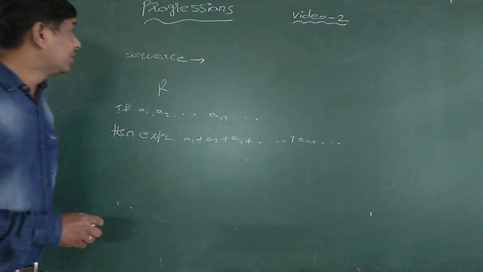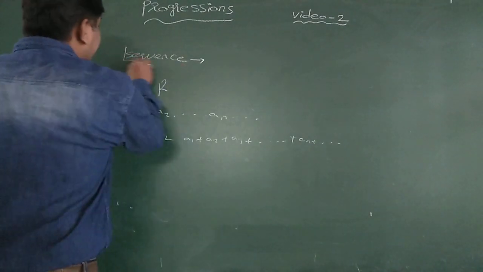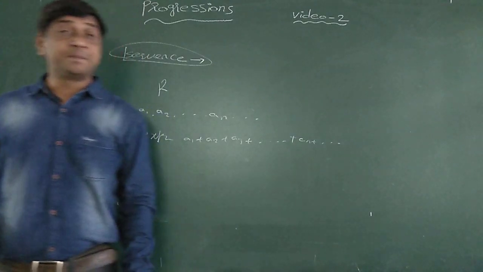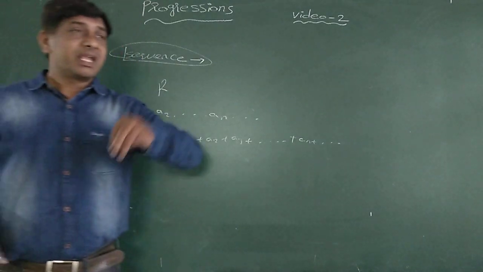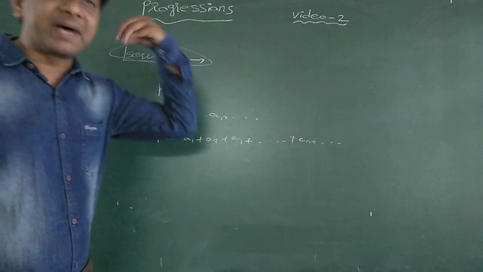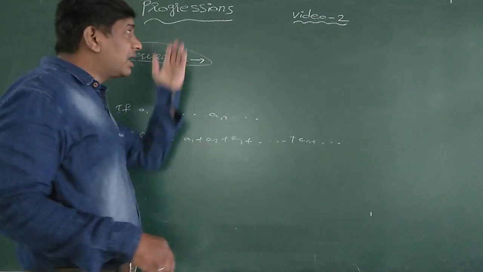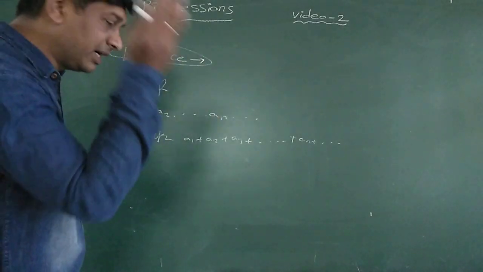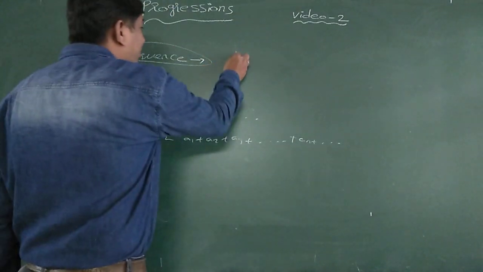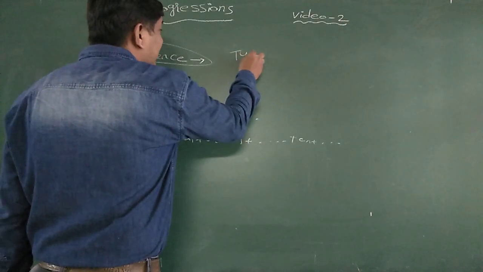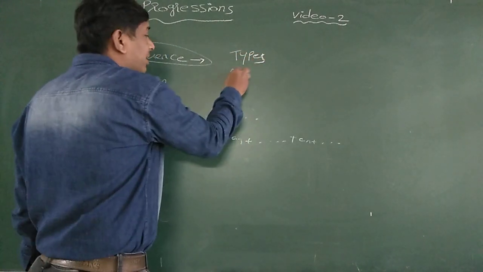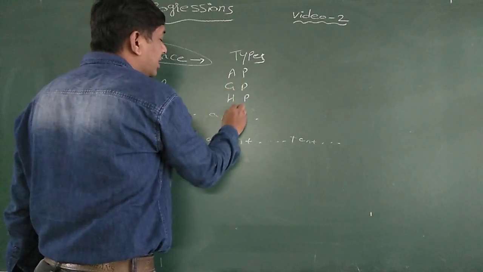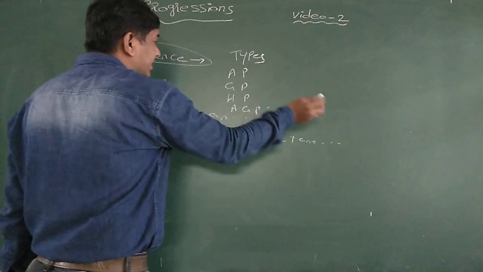Now, a sequence does not necessarily follow some pattern. If any sequence follows some pattern, it is called a progression. These are all we learned. Next is types of progressions. What are the types of progressions? Arithmetic progression, geometric progression, harmonic progression, etc.